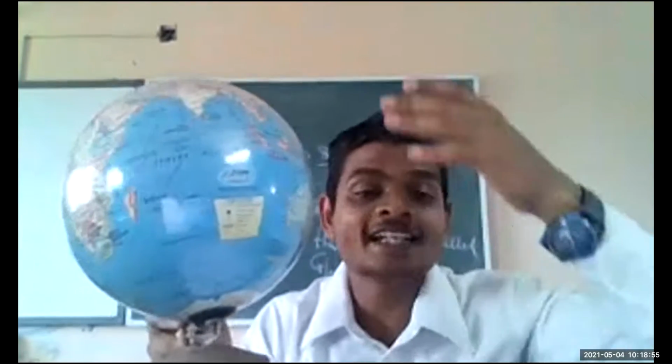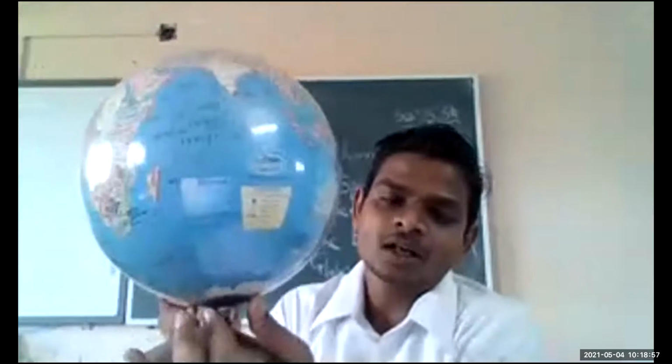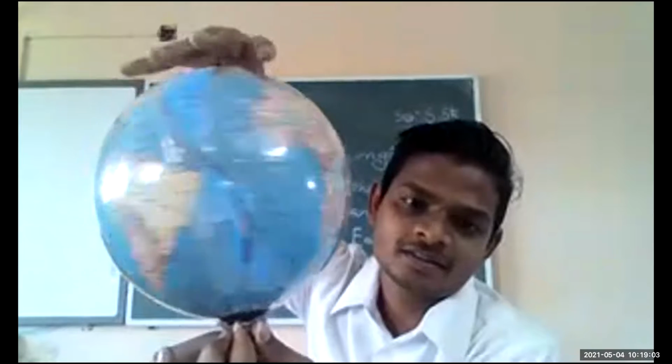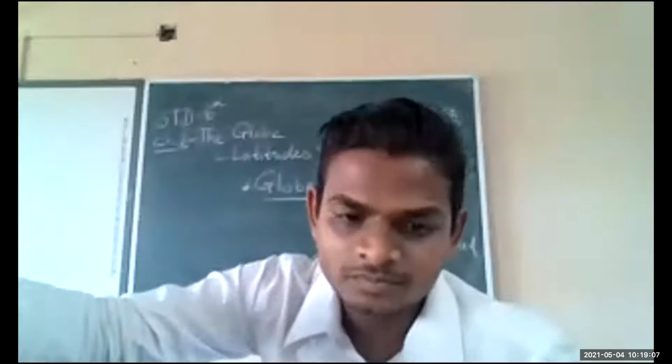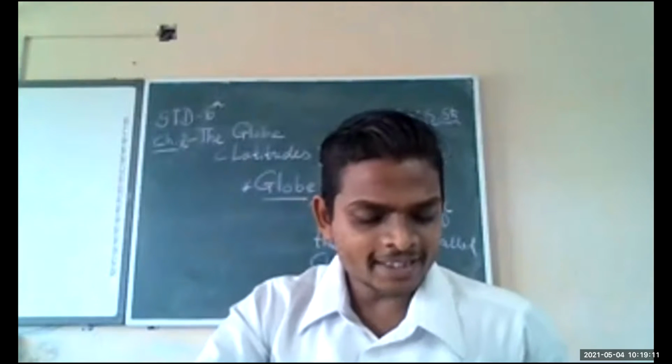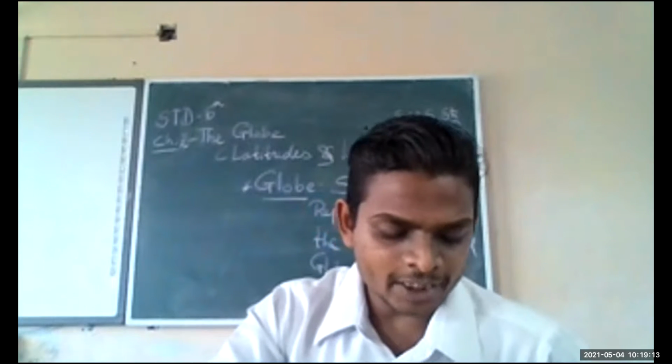So on its own axis, our earth rotates and spins. It is inclined at an angle of 23.5 degrees.